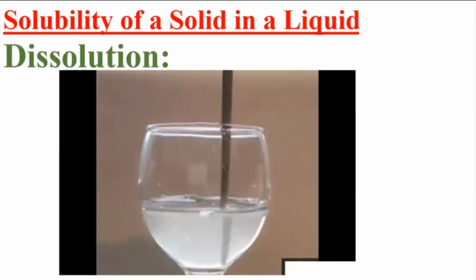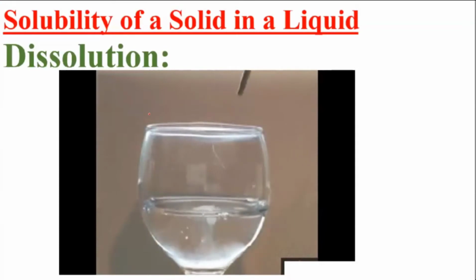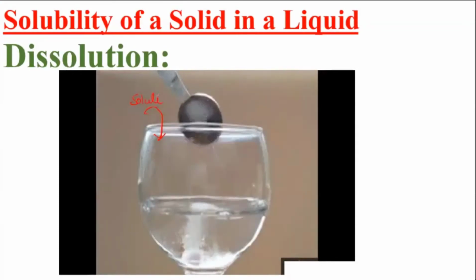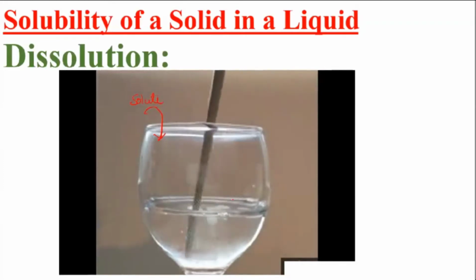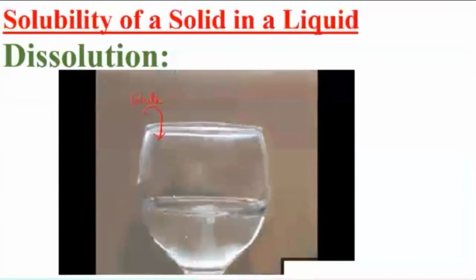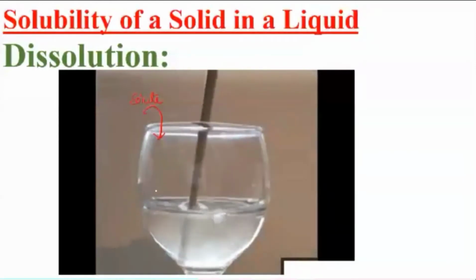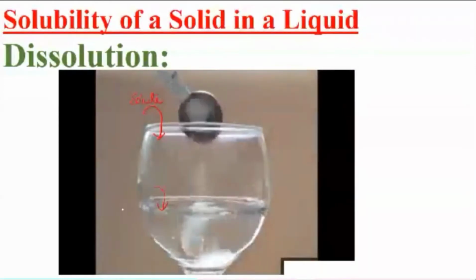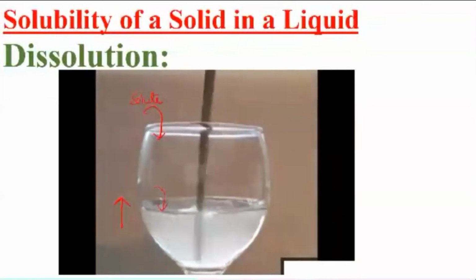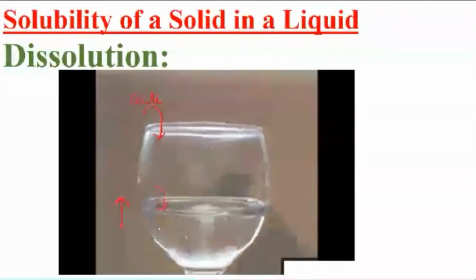Dissolution, I told you, is when you take a solvent and add the solute to it, forming a solution. That process is called dissolution. When dissolution happens and you add more and more solute, the concentration of the solute in the solution will start increasing. So this is dissolution.